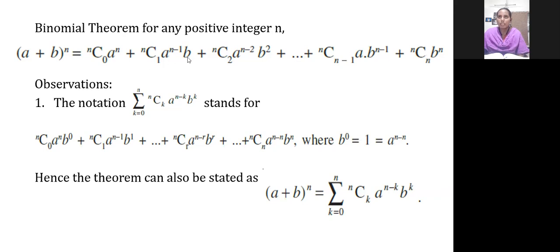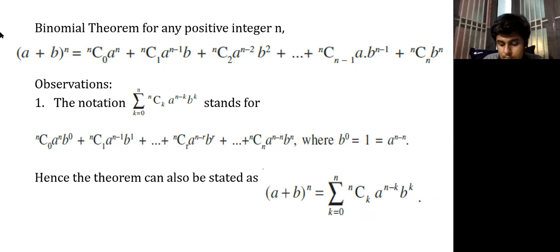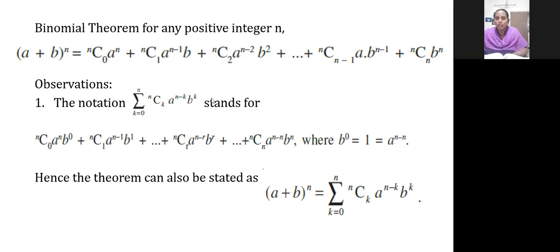Now we are seeing for b. B power 0, b square, b cube, b power 4, b power 5, goes on up to b power n. Okay, children? Can you understand this? Yes, ma'am. The general format for a binomial theorem, the general formula, has been given. Have you noted this down?